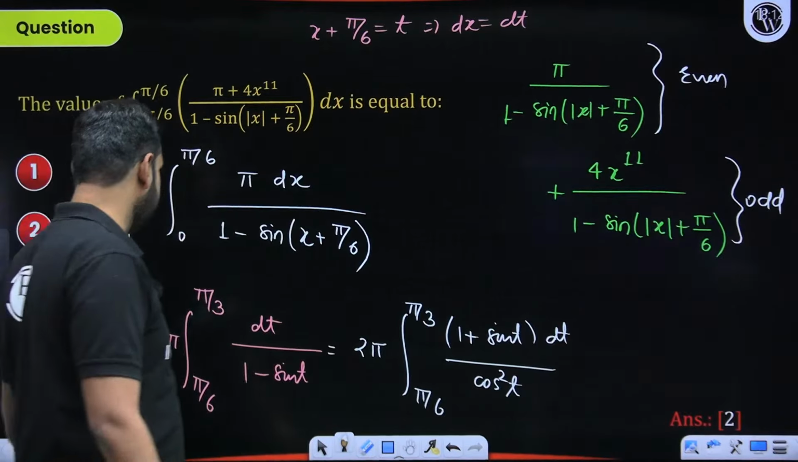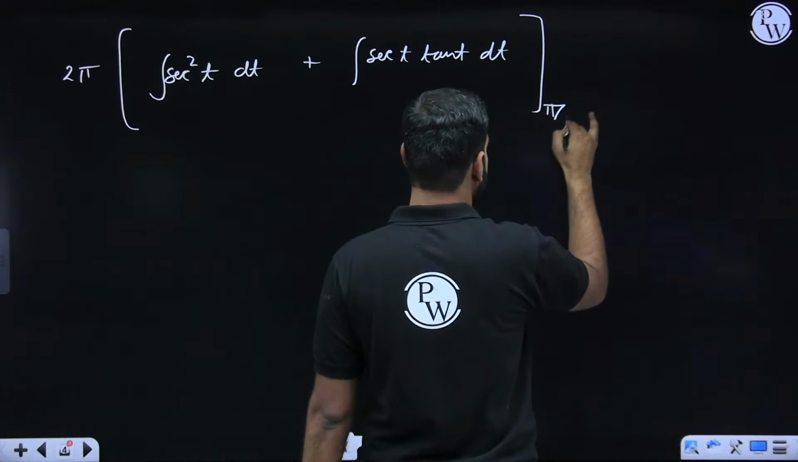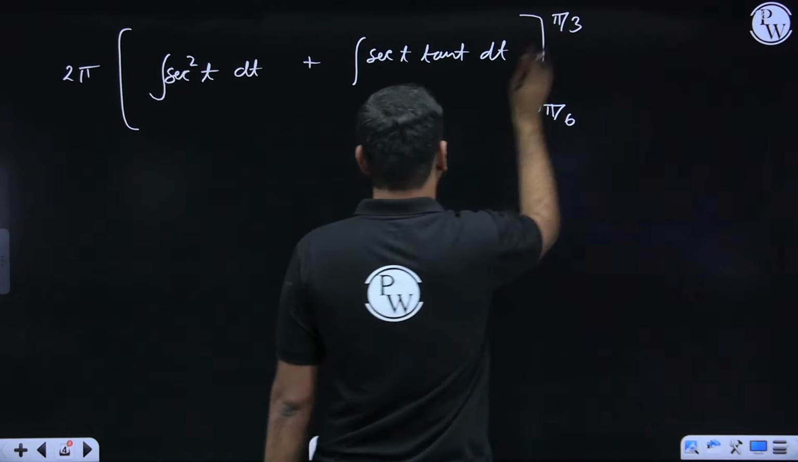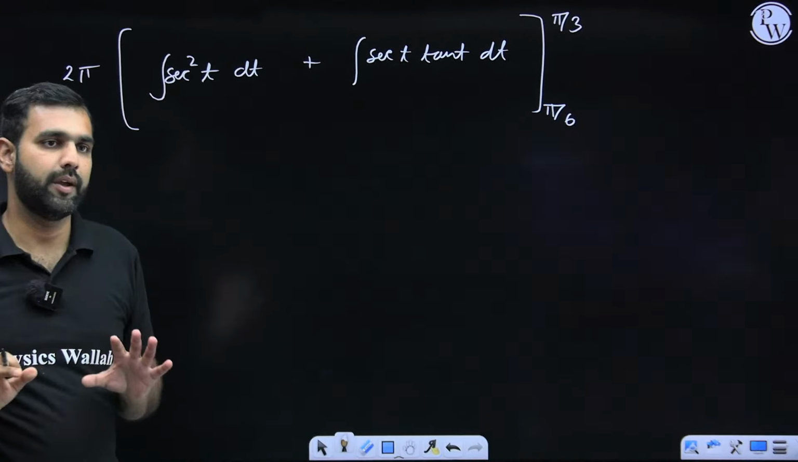The limits are pi by 6 to pi by 3. Can you not solve this question from here? I hope you can clearly see the answer coming up right there.